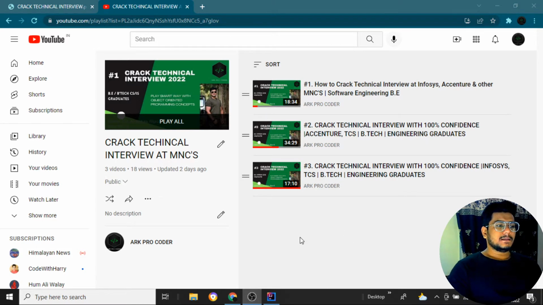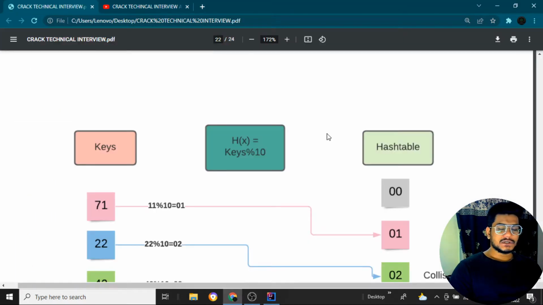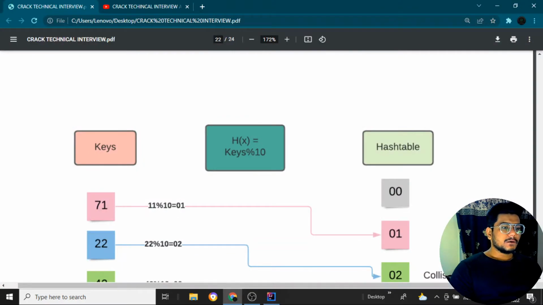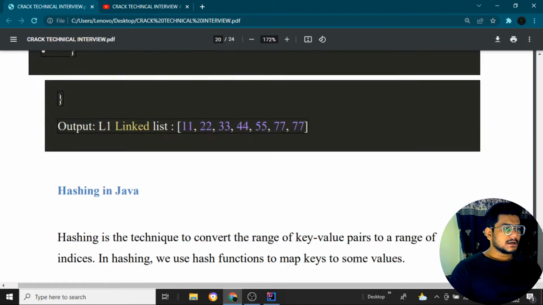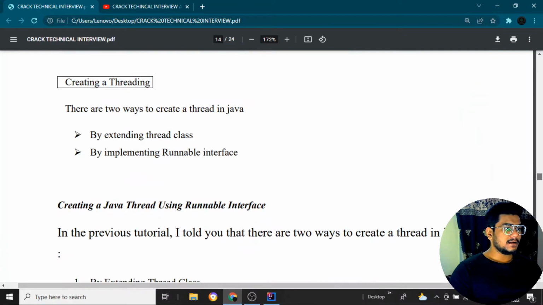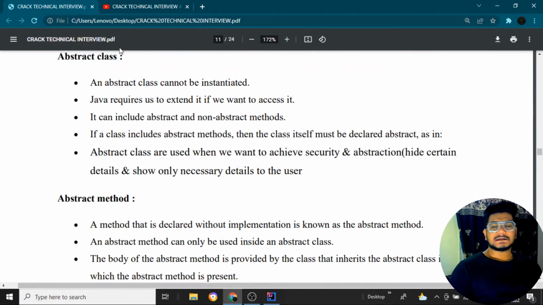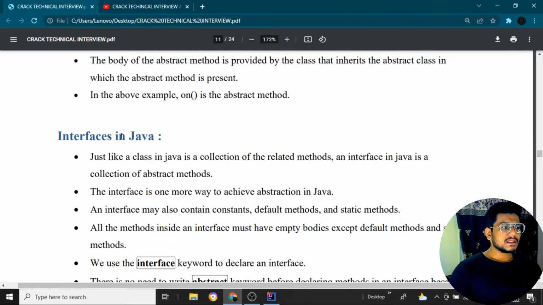We have been seeing a number of topics, mostly object oriented programming concepts, and along with the notes I am running the particular program and explaining the code, how exactly the topic works. In the previous video, if I am not wrong, we completed abstraction and all the abstract methods, and now we are going to discuss interfaces in Java.